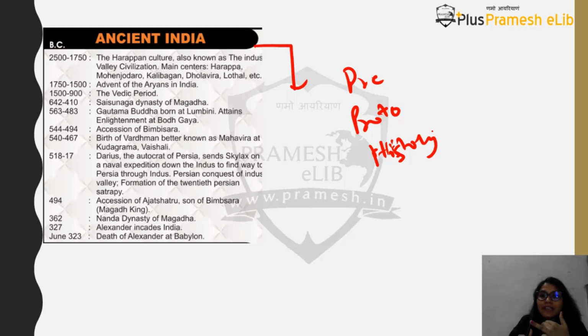Prehistory is basically that history wherein you didn't find any written inscriptions or any written item which you can say belonged to a particular period. You might have found tools, you might have found huts, etc., but you really can't find any written evidence. That is called prehistory. Then what comes in proto-history? Proto-history is where you have found written evidence, but you can't decipher it.